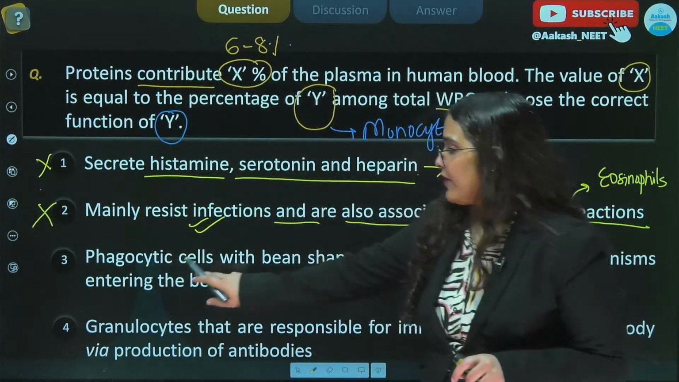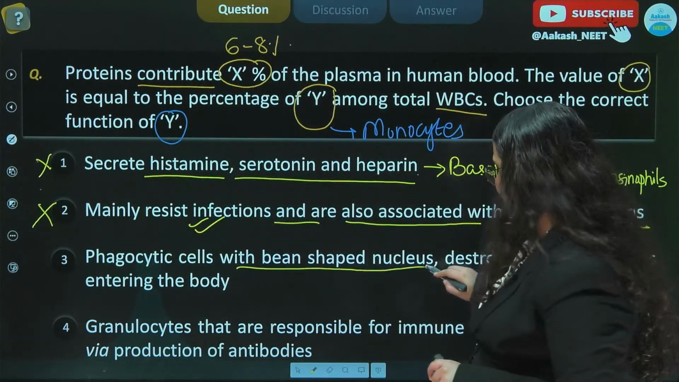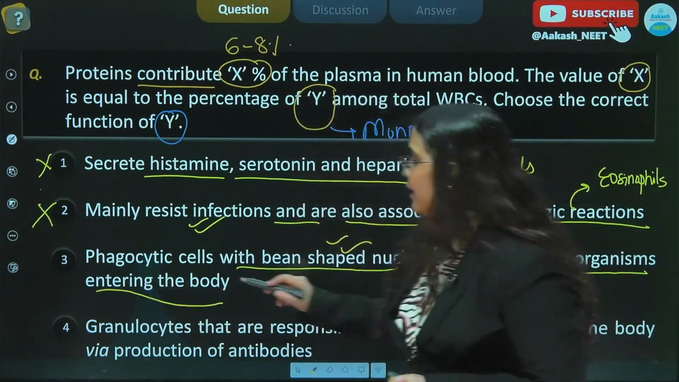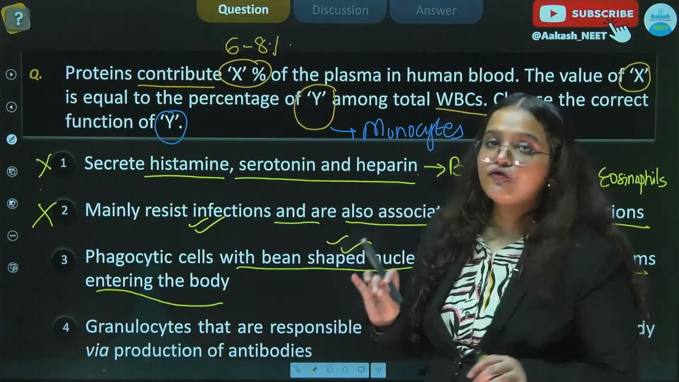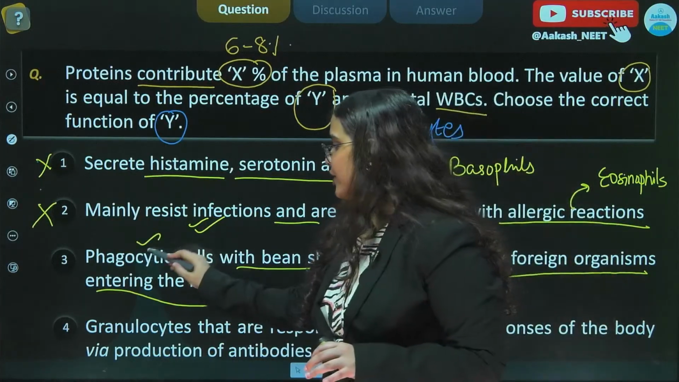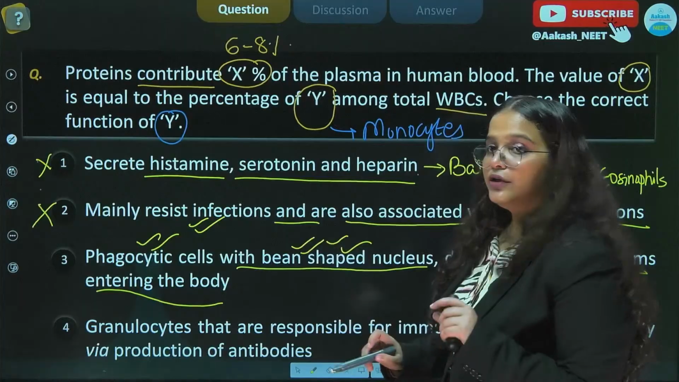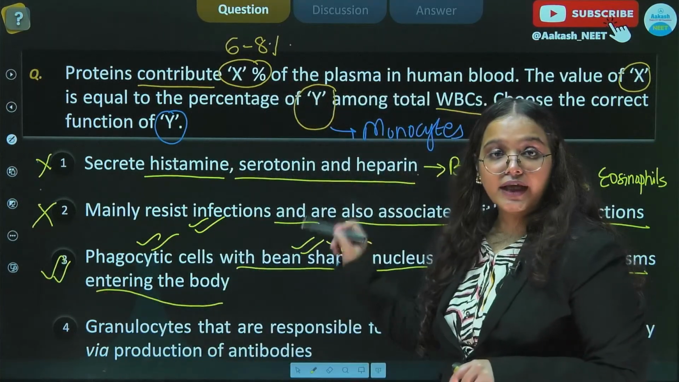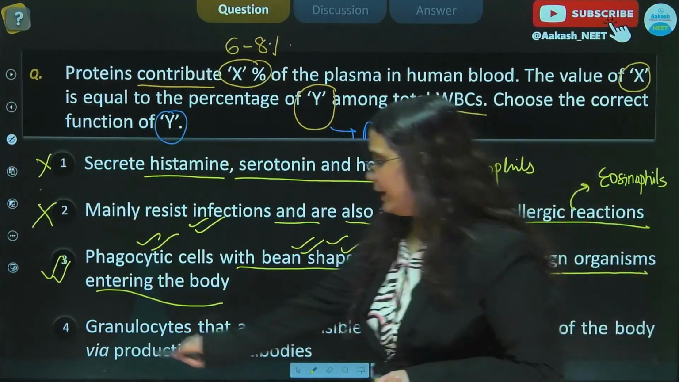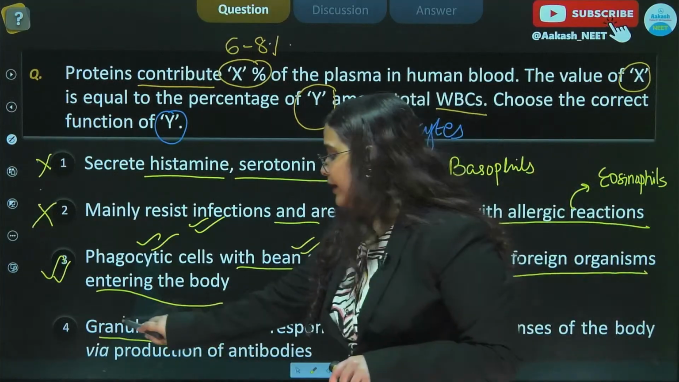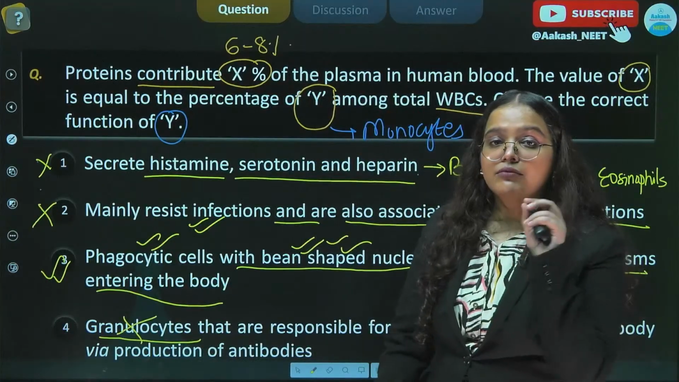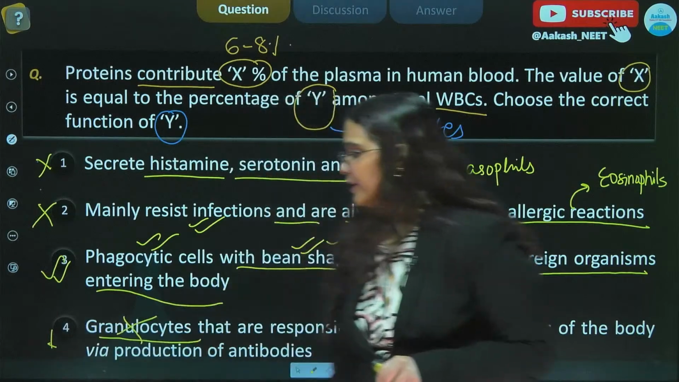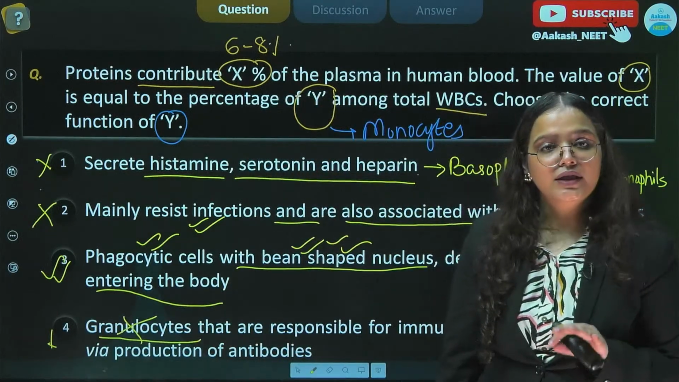Third option states phagocytic cells with bean-shaped nucleus destroy foreign organisms entering the body. We discussed that monocytes are phagocytic in nature and they indeed have a bean-shaped nucleus. Therefore the third option is the answer we are looking for in this question. If you read the last option, it is already wrong because it is starting with granulocytes and we know that monocytes are agranulocytes. Therefore our fourth option will get eliminated. So our right answer here is option number third.